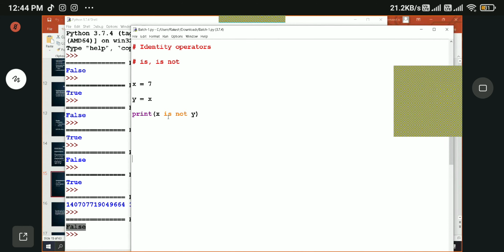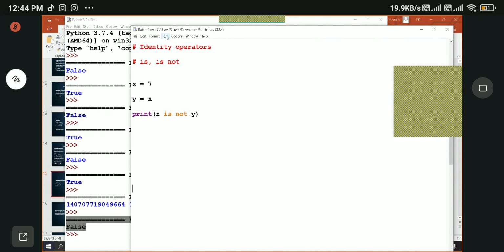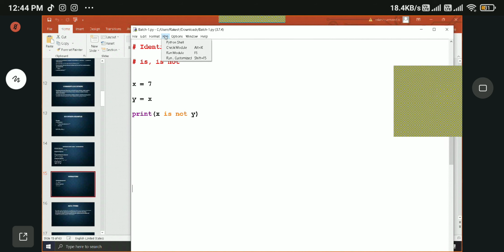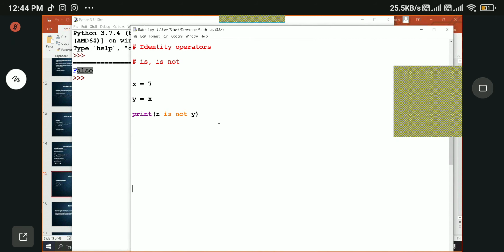If you read it like English, here it says x is not y is false, because x is y. That's why when we say x is not y, it is false, and that's why it returned false here. Let me rerun this again. False, right? It returns false.